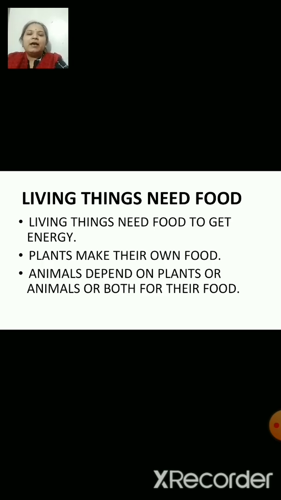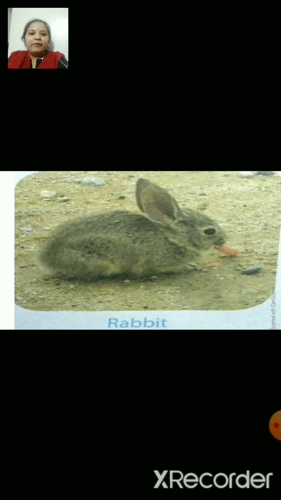Now let us have a look at the pictures of different animals having food. So, this is a picture of a girl. This is how you eat. And the food that you eat gives you energy to perform various activities. Now, this is a rabbit.